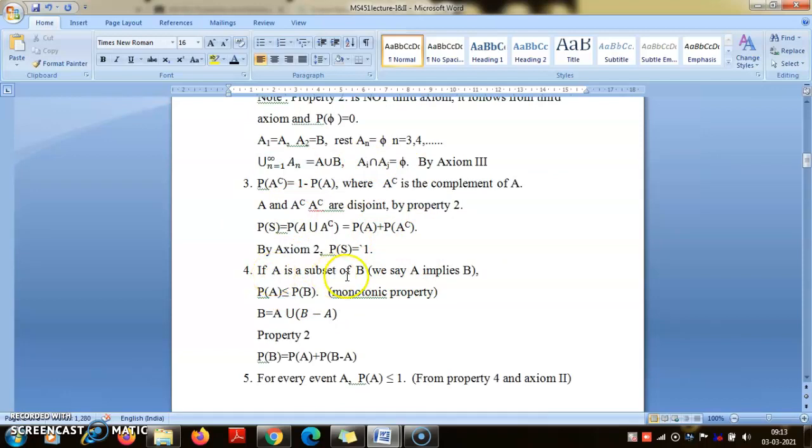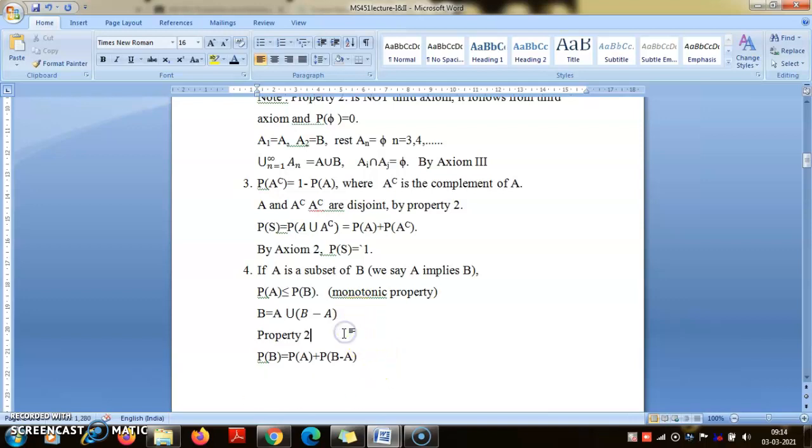And then if A is a subset of B, then probability of A is less than or equal to probability of B. If you draw this Venn diagram, A is inside B. So you can split B into two disjoint sets, A and B minus A. B minus A represents that part of B which you get by excluding the elements of A. I think you can see that A and B minus A are disjoint sets. So by property 2, probability of B will be probability of A plus probability of B minus A.